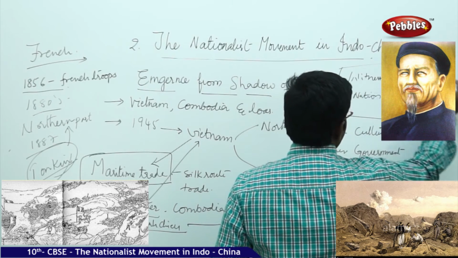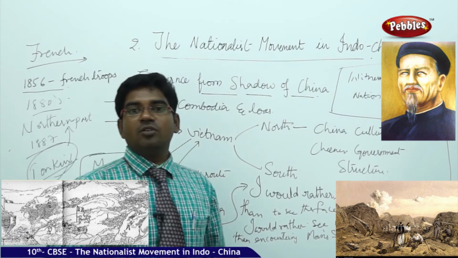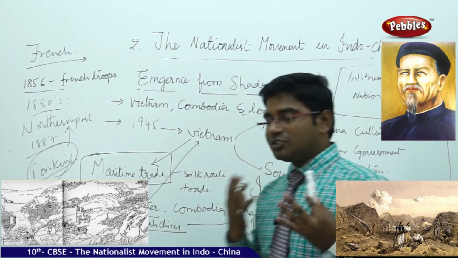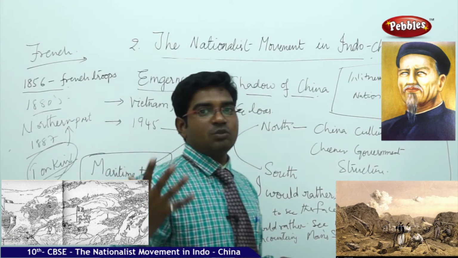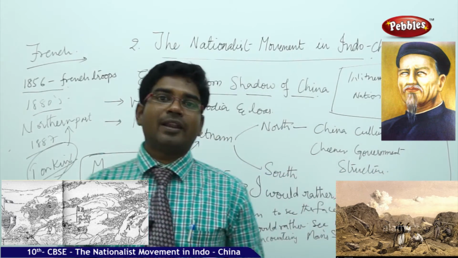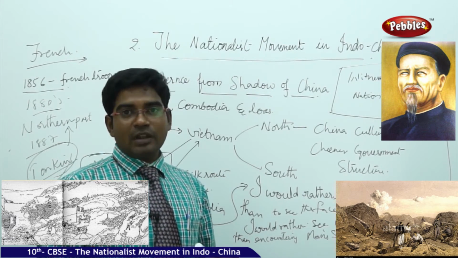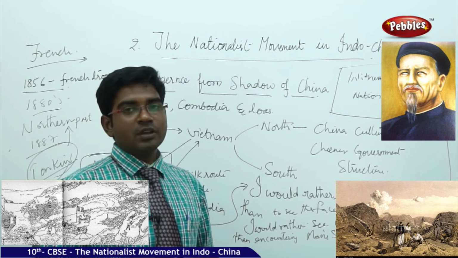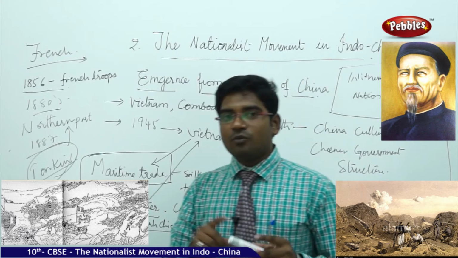His idea of mentioning his views like this is that he already felt the pain of the Vietnamese people. He was deeply moved by the situations going on. You may get a doubt: how did he come to know, because he was a blind man? He might have heard people discussing what was happening. He might have asked people about their problems. As he is a well-known person, people would obviously approach him to convey their problems. In this way, he wanted to portray the problems happening in Vietnam in very simple lines.